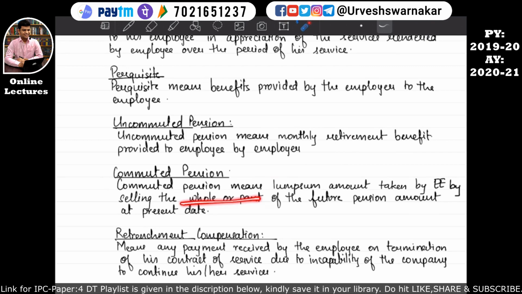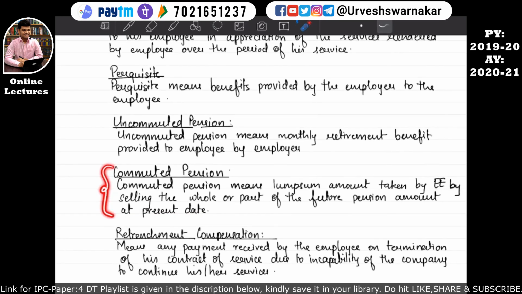That is what only it is given over here. Whole or part of the future pension amount at the present date is sold. I hope this is quite clear. So I hope you all have understood what commuted pension means. Basically, commuted pension means selling the future cash inflows at a present rate. I hope this is quite clear to you all.